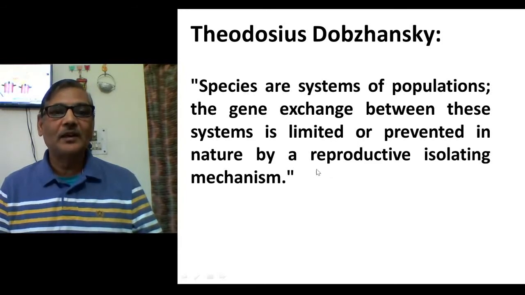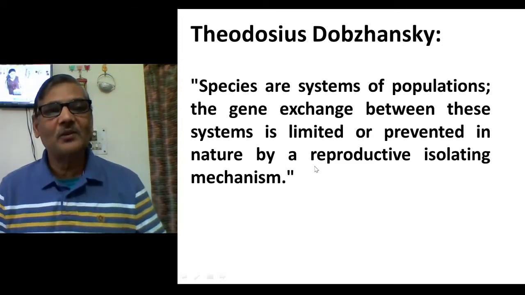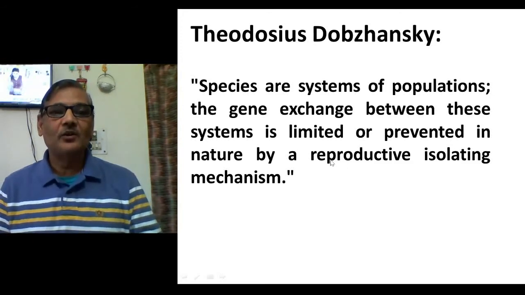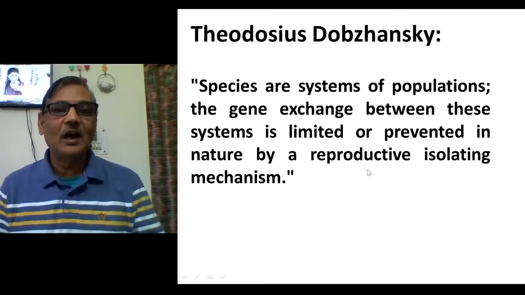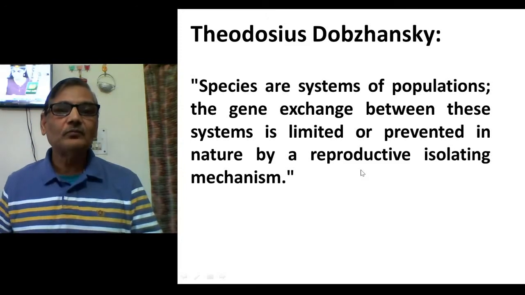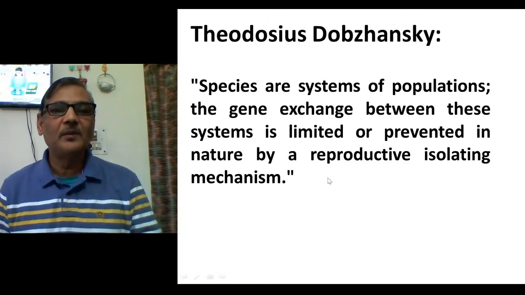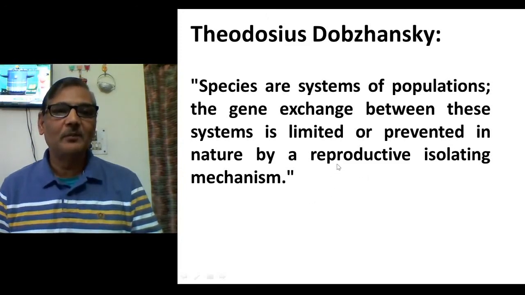It means there exists a barrier, and that barrier is of reproduction. There may be several barriers which keep them reproductively isolated, and those barriers could be pre-mating or post-mating barriers.